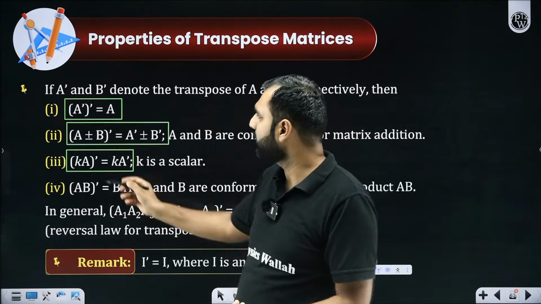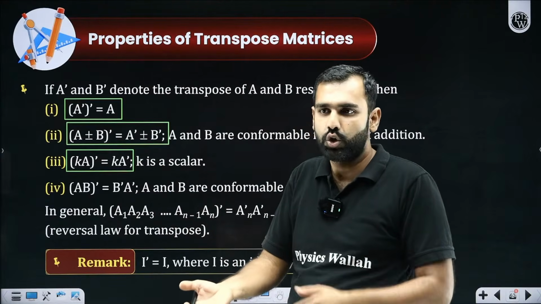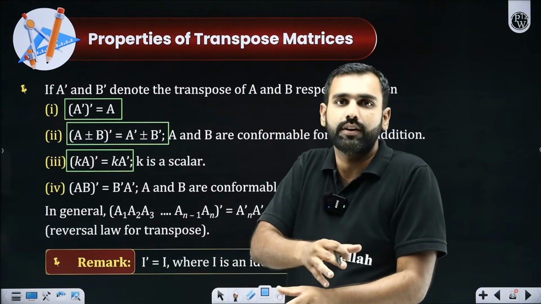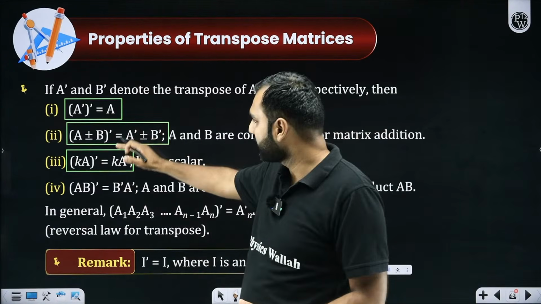Because sir, it doesn't matter when you take the transpose of a transpose. Yes, you're going to get the original matrix again. You interchange rows by columns and then you do it again, so you're going to get the same original matrix. The same thing is happening here.